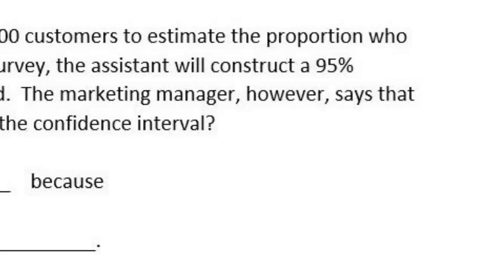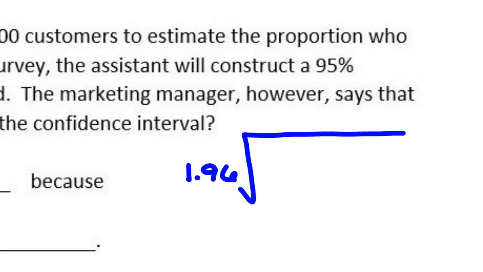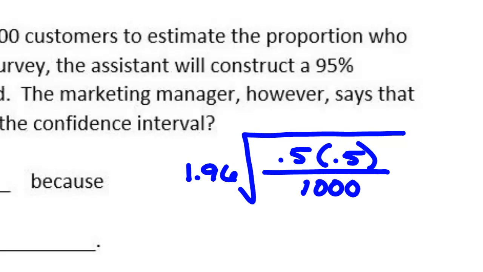Okay? All right, so 1.96 times the square root of, then it would have to be p hat times 1 minus p hat, right? But they didn't actually do it yet, so we don't know what p hat is. What should I use in the place of p hat if I don't know it? 0.5. And so then 1 minus p hat would be 0.5.